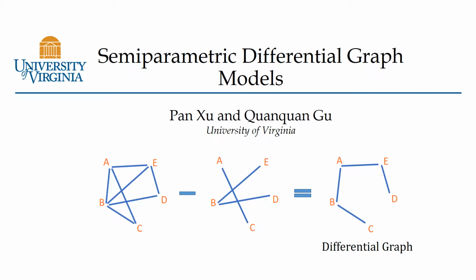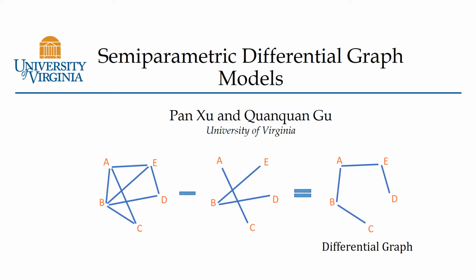Graphical models have been widely used to characterize the conditional dependency in multivariate distributions. For example, the Gaussian graphical model encodes the conditional dependency among multivariate normal data, which has been well studied in the literature. In many cases, it's more attractive to study how a graph will change under different conditions. This gives rise to the analysis of the differential graph.